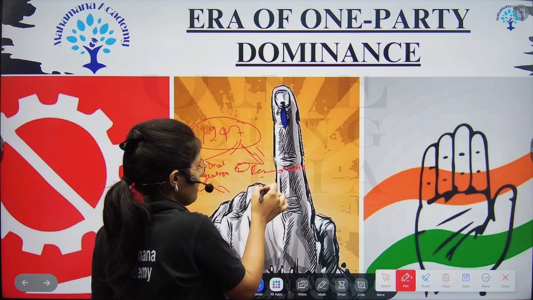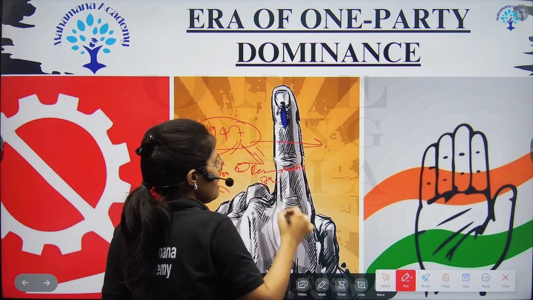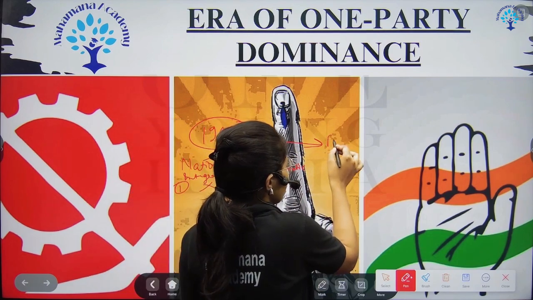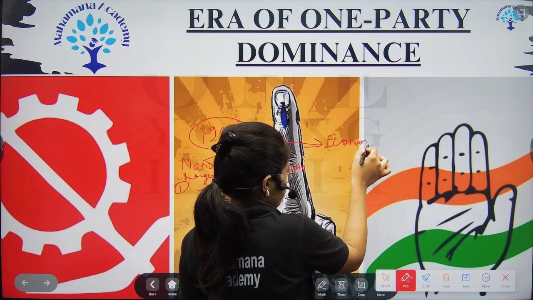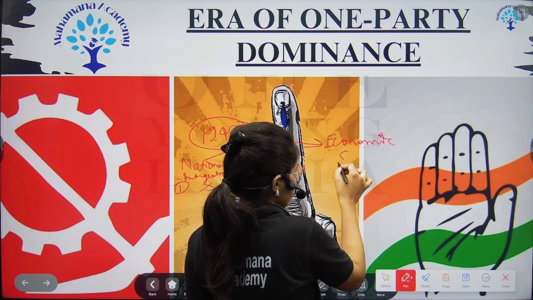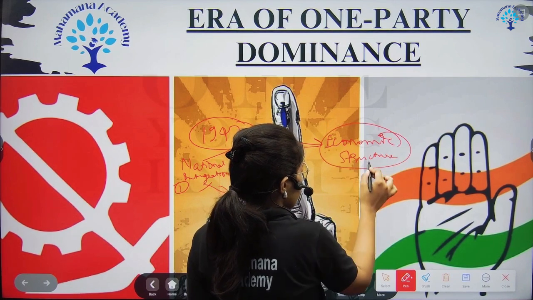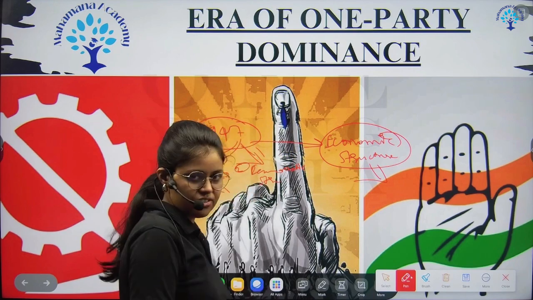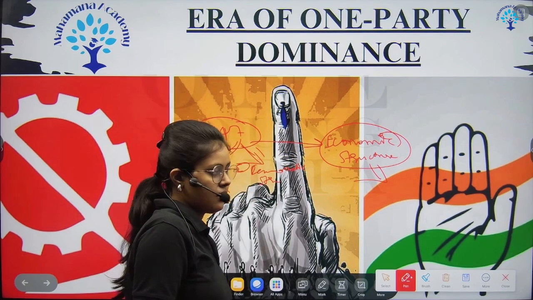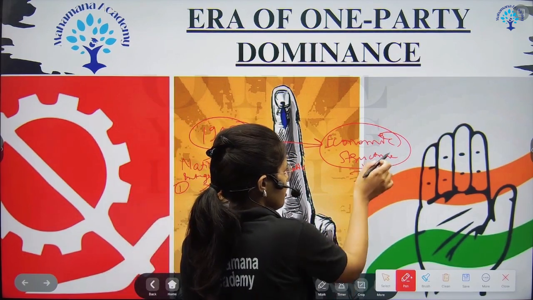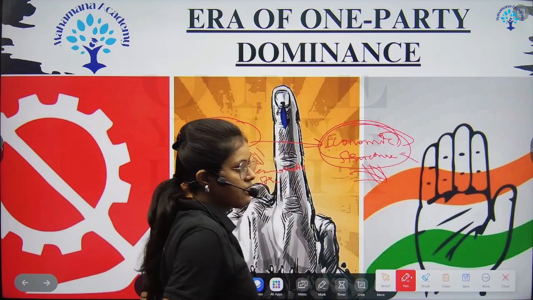How to build that democratic structure. And the third problem, economic structure. This we are going to discuss in next chapter, planned economy. There we will discuss the economic structure, what difficulties we have faced.